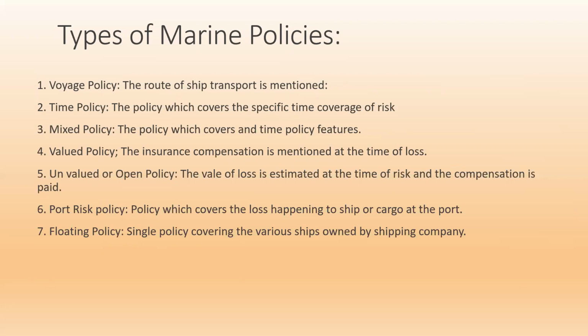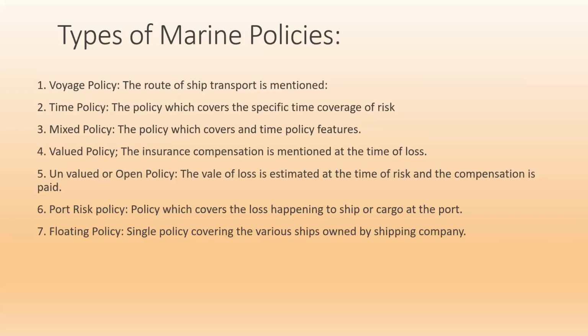Now, voyage policy. If the policy mentions the route of the ship to be transported, it is called a voyage policy. It means that compensation will be made only if the accident or collision happens to the ship when it is passing through the particular voyage which is mentioned in the clause.